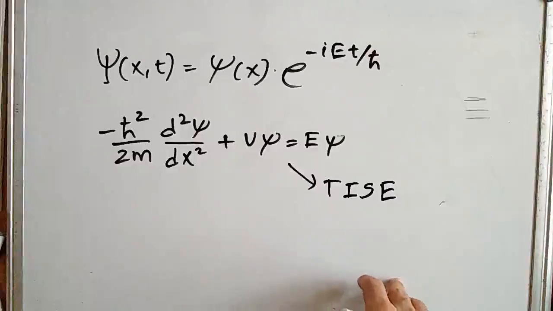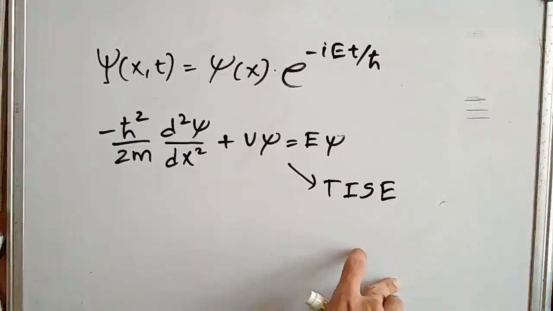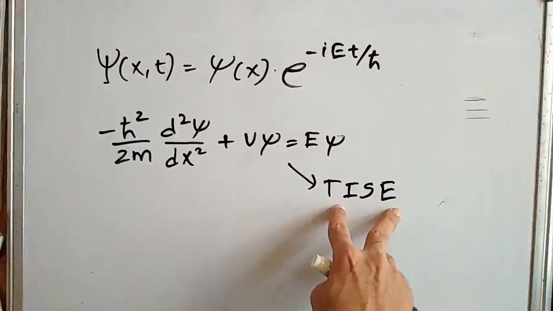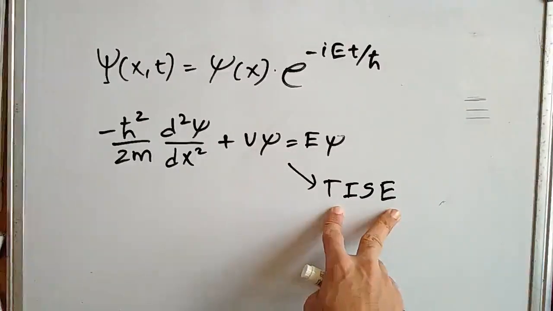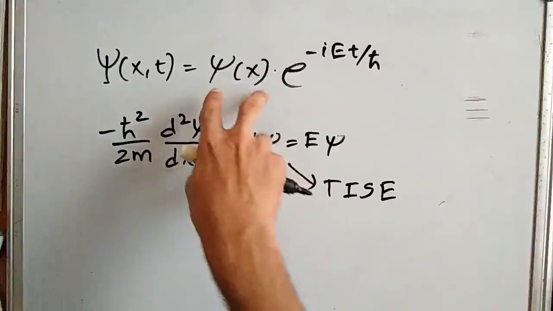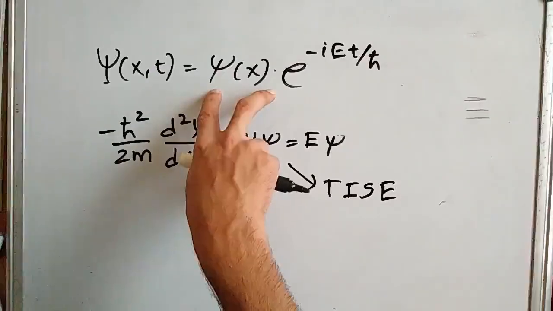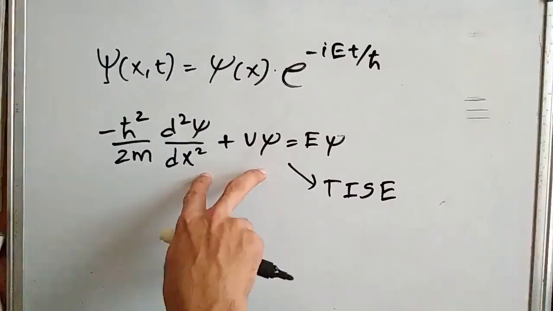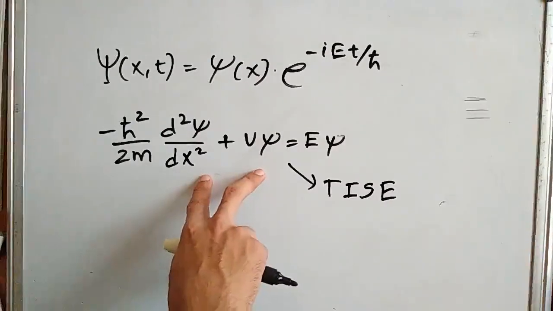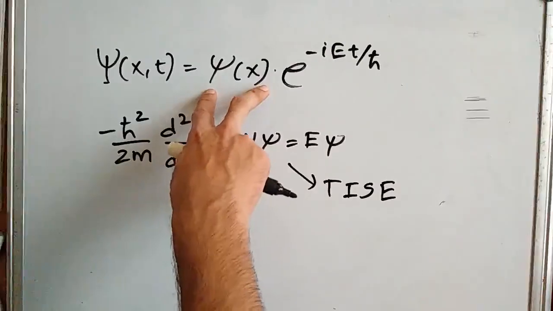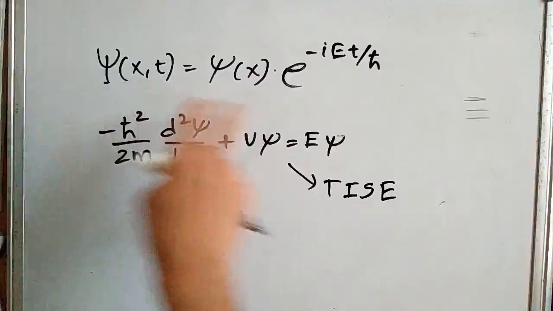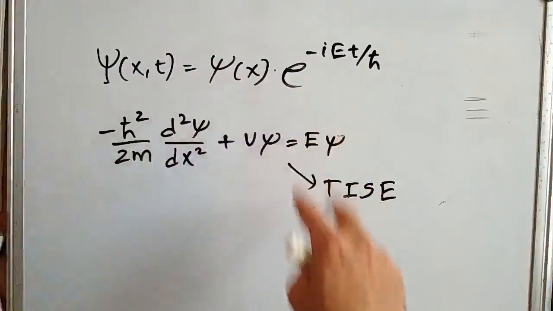So far we have learned these two main equations. We have derived the time independent Schrodinger's equation, and we have got the general solution for the wave equation, which is dependent on, like, we have got this general solution for this time independent Schrodinger's equation, for which we need to find this part, and we get the general solution which is dependent on both position and time by multiplying this factor.